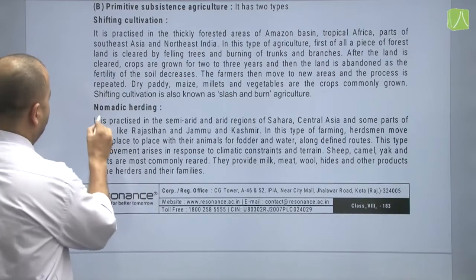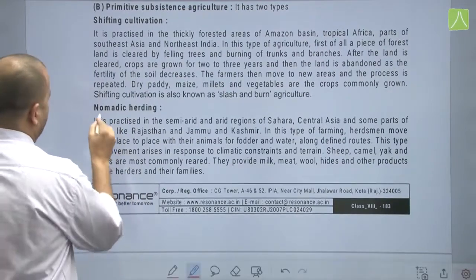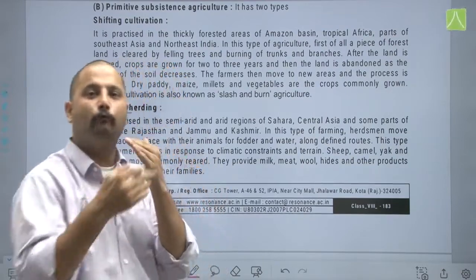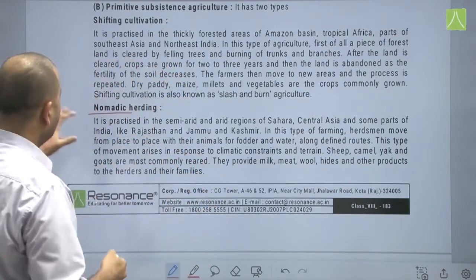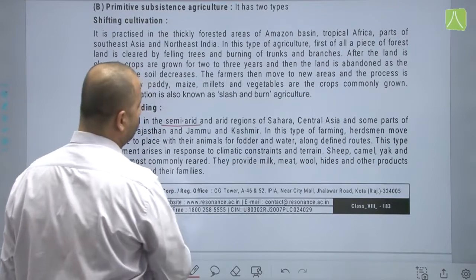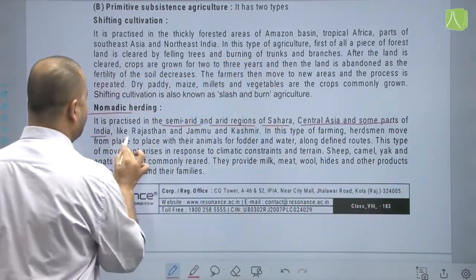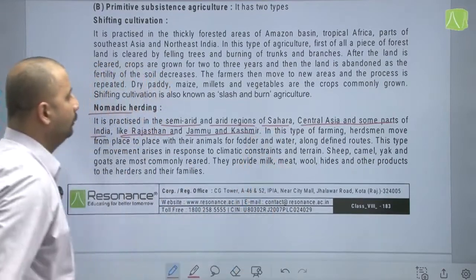So next is the nomadic hunting. Again, nomadic people are the pastoral community, that is they do not live in one place and they keep moving from one place to another place. It is practiced in the semi-arid regions and arid regions of Sahara, Central Asia and some parts of India like Rajasthan and Jammu and Kashmir.